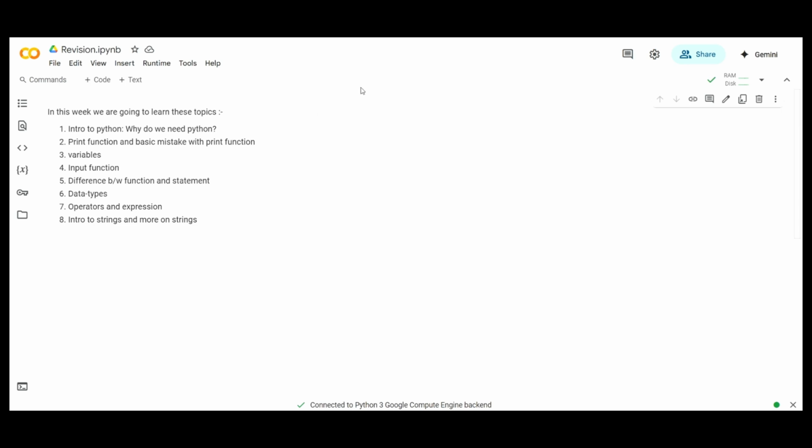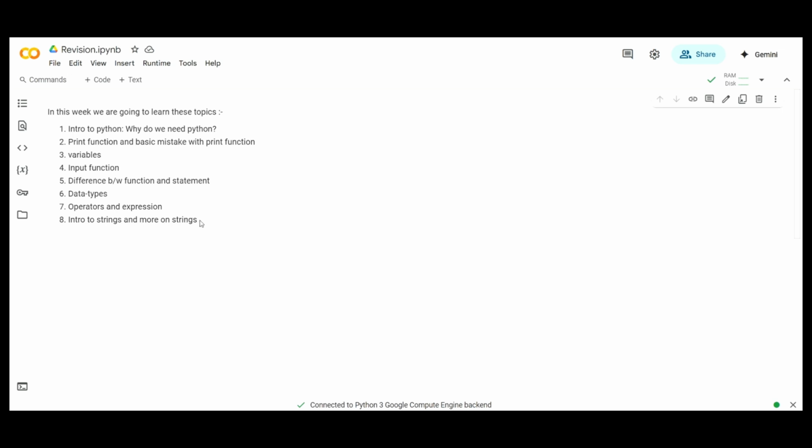Short revision of week 1 of Python, and today we are going to cover these 8 topics mostly. The first one is intro to Python and why do we need Python, what is the significance of Python in our learning. The second one is going to be the print function and the basic mistake that we can make with the print function. The third one is variable and so on, input function, difference between function and statement, data types, operator and expression, intro to the strings, and more on the strings.